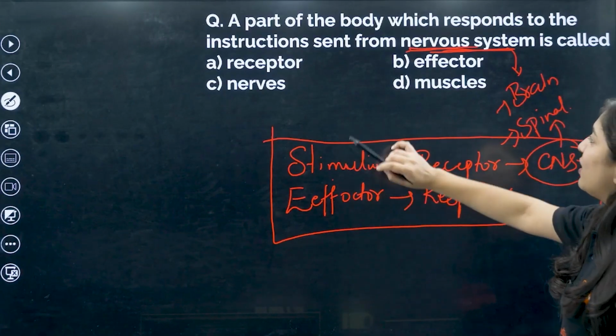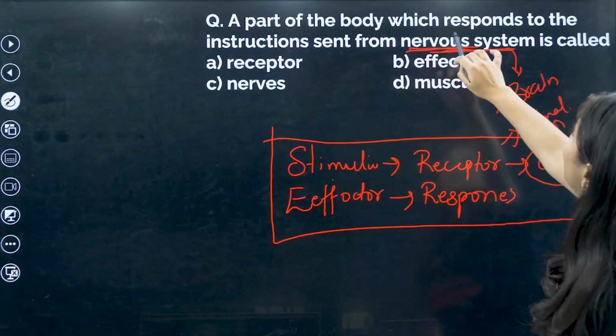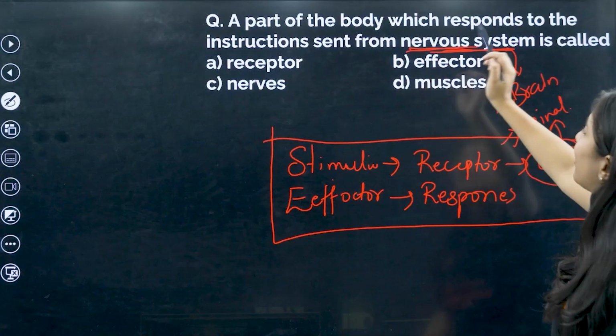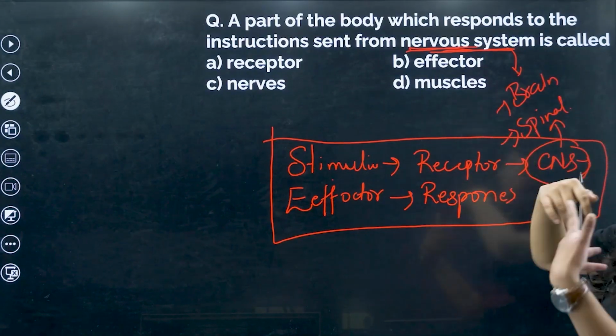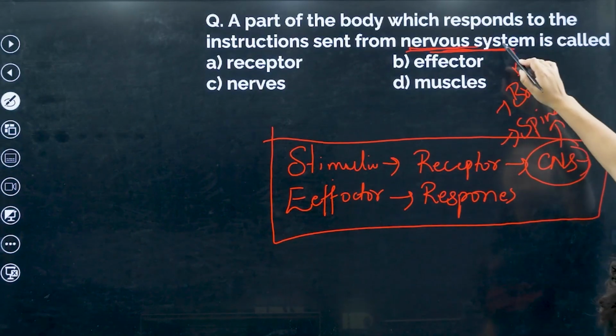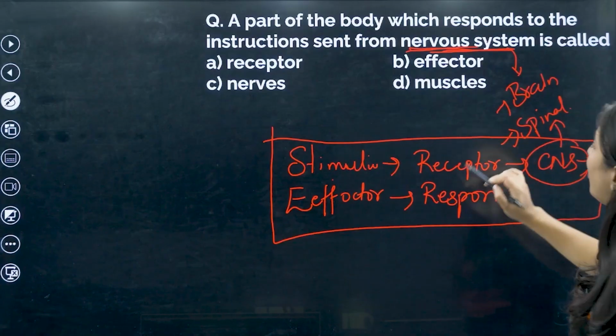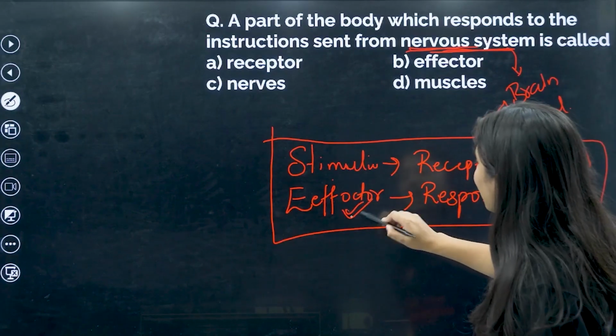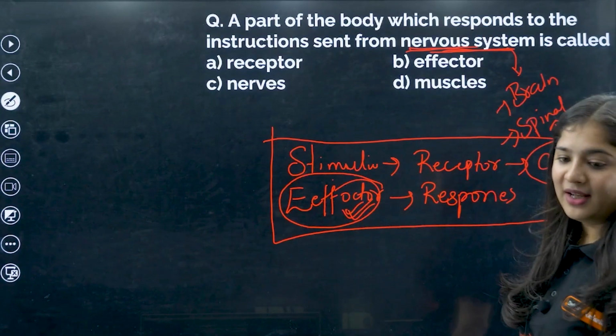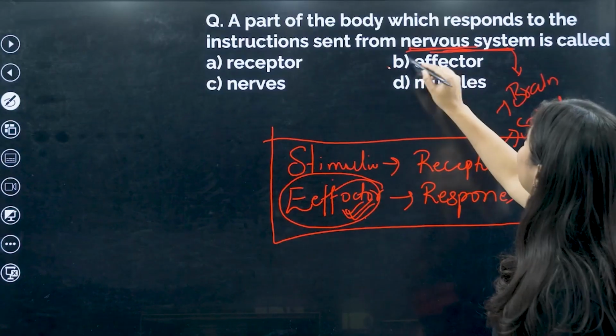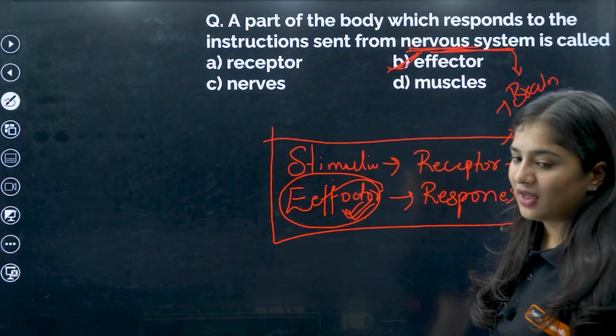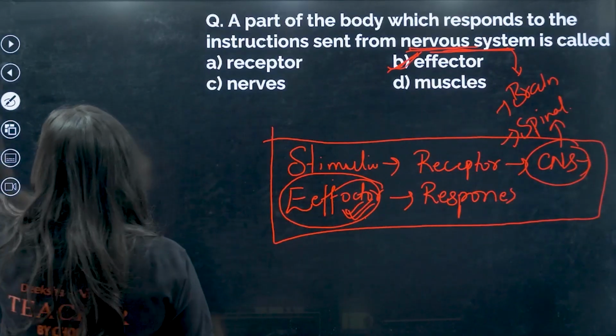So the answer is very easy to find. The part of the body which responds to the instruction sent from the nerve system. After the nerve system, where does it go? It will go to the effector. Am I right? The answer is B, effector.